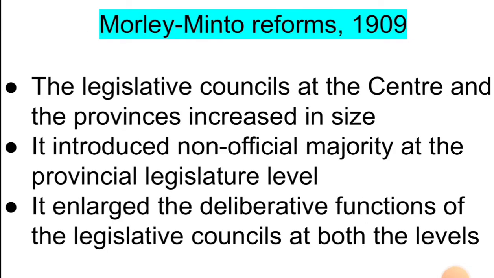Now after that came the Morley-Minto reforms. It was named so because Lord Morley was the Secretary of State for India and Lord Minto was then the Viceroy of India. The legislative councils at the center and the provinces increased in size. That is, there was an increase in the number of members in the legislative councils at the center as well as the provinces. It introduced non-official majority at the provincial legislature level.